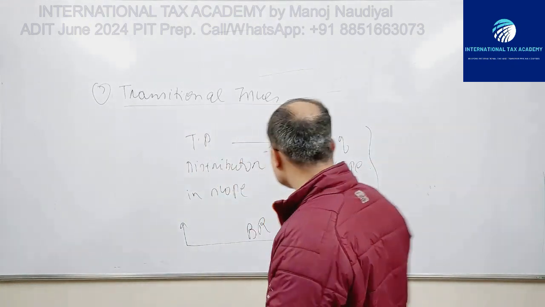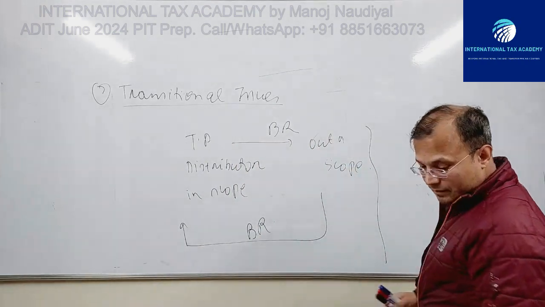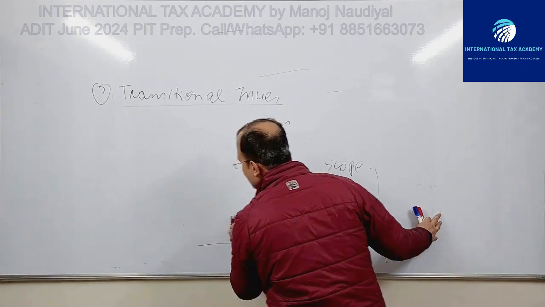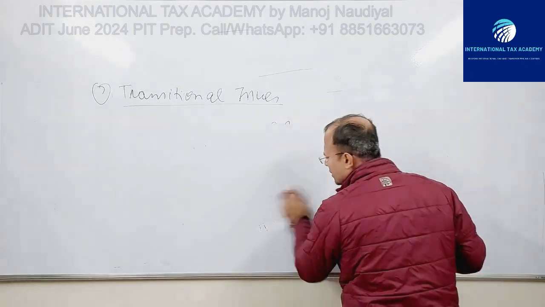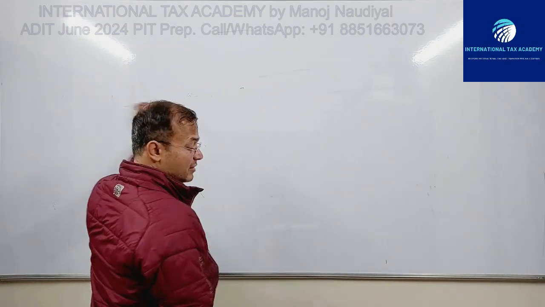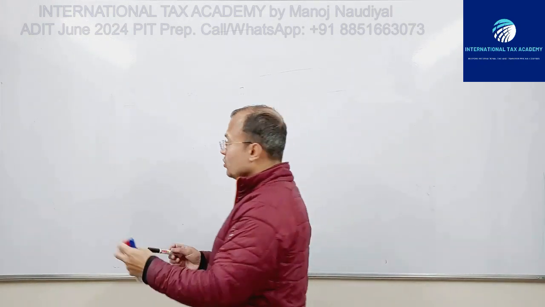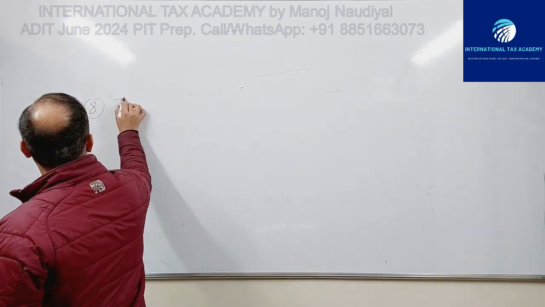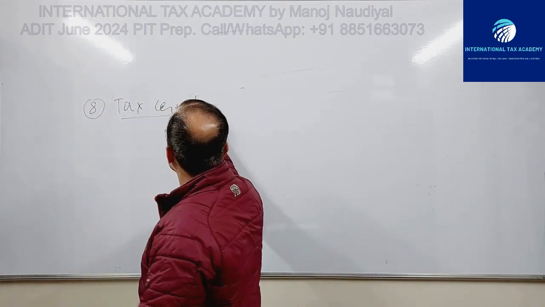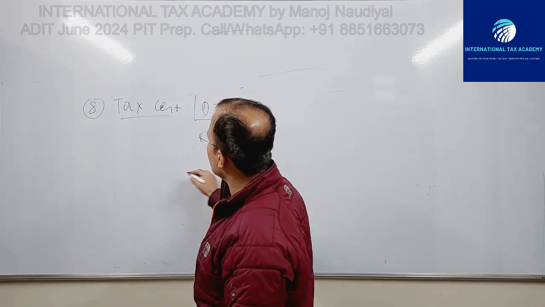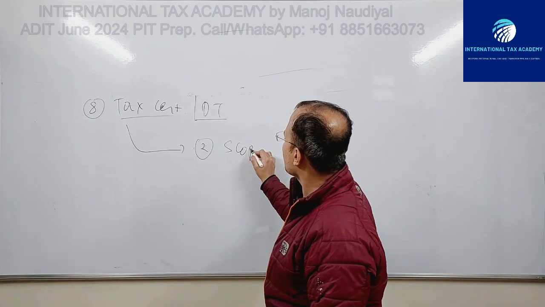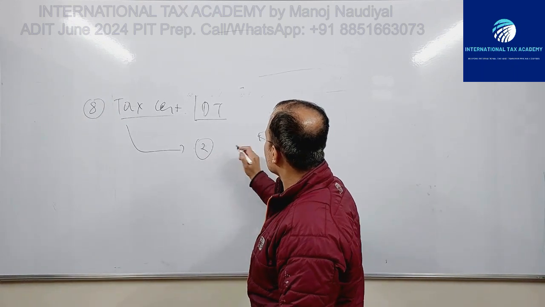Last is tax certainty, double taxation. I have already told you that this last section has connections with section number 2, in scope. So you have section number 8, tax certainty, double taxation. I have already told you that this has a connection with section number 2, that is options.